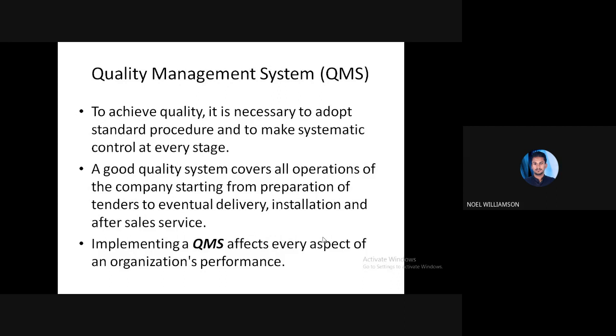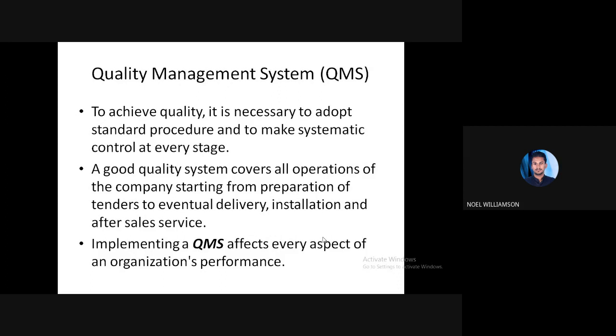If it is a good quality system, it can cover all the operations, from the preparation of the tender and placing of the order, to the delivery of the product, installation of the product or service in the particular target area, and also the after sale service. Throughout, the quality should be maintained.